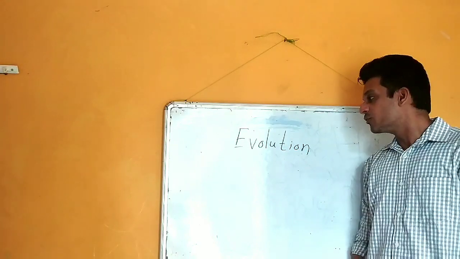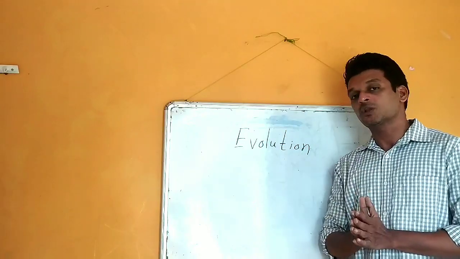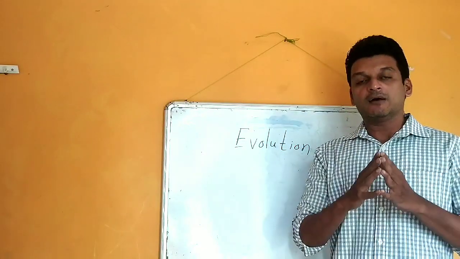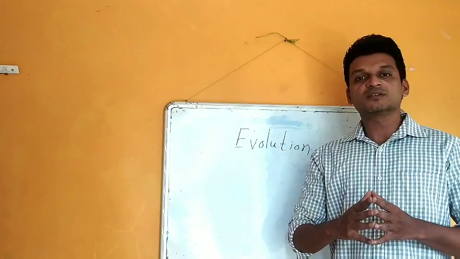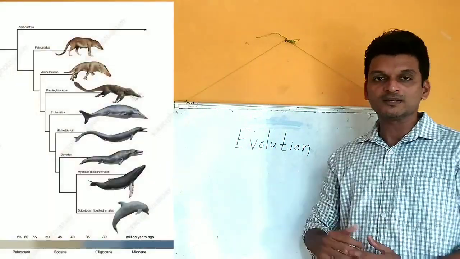Welcome again, and today we are going to learn what is the meaning of evolution. Before we start the actual definition of evolution that is given in the book, I will tell you developmental stages of three different animals. Our first animal is whale, Devamasa.